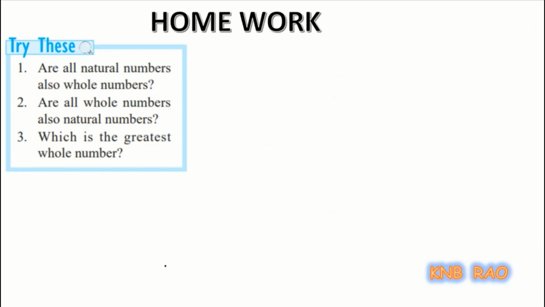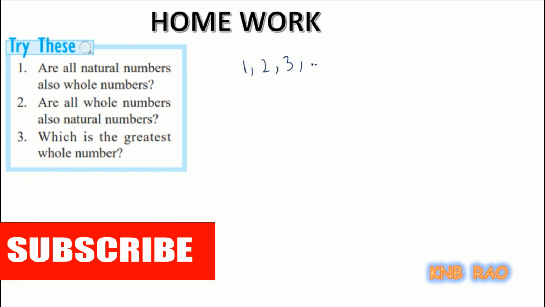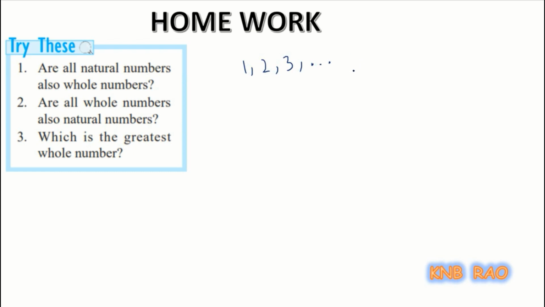Next homework. Next homework was, are all natural numbers also whole numbers? What are the natural numbers? Counting numbers are called natural numbers. So 1, 2, 3, and so on. Are they part of the whole numbers also? Yes. Along with them, there is one more fellow extra in whole number set.